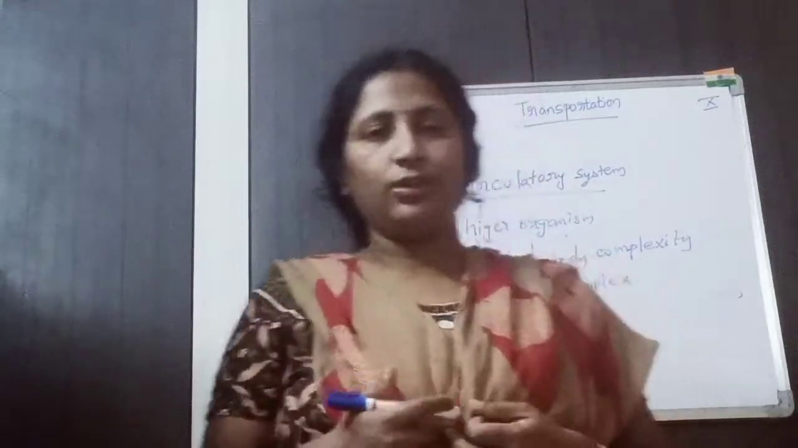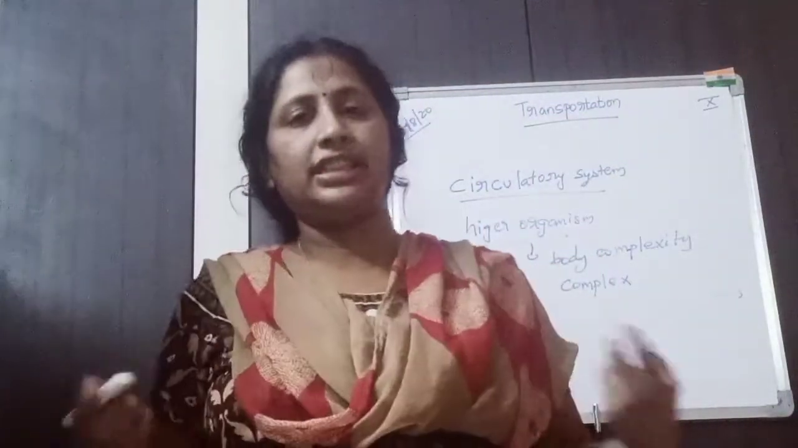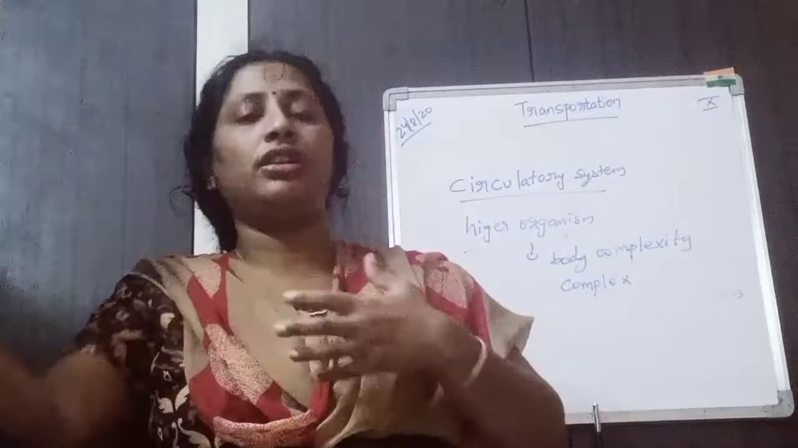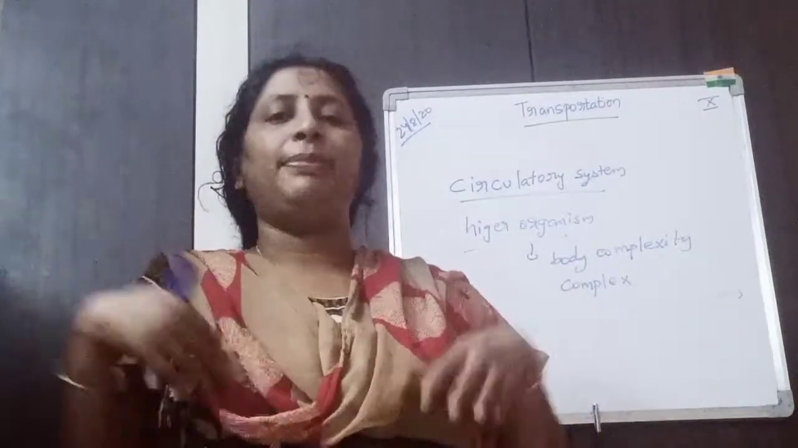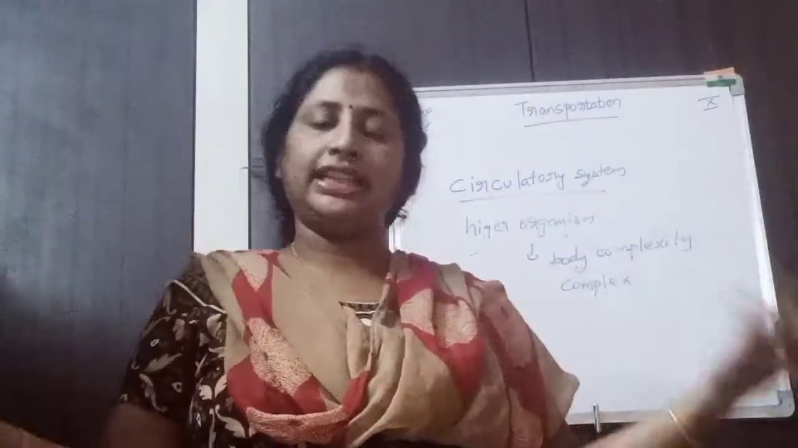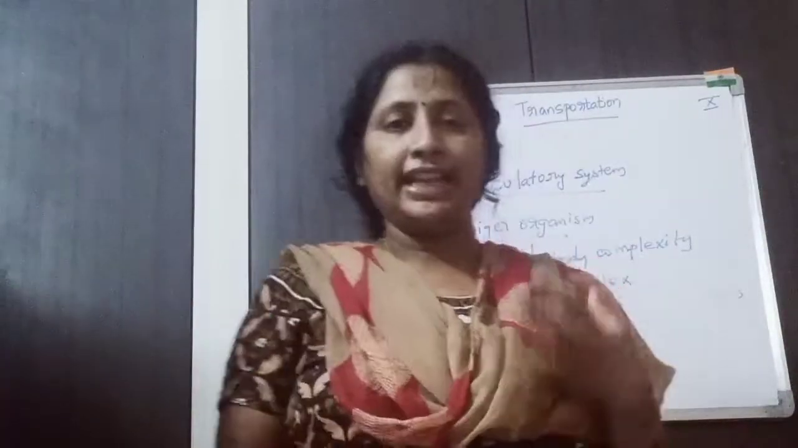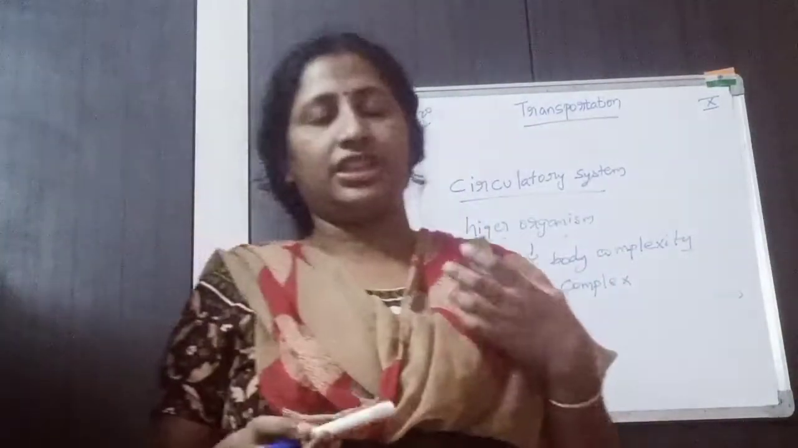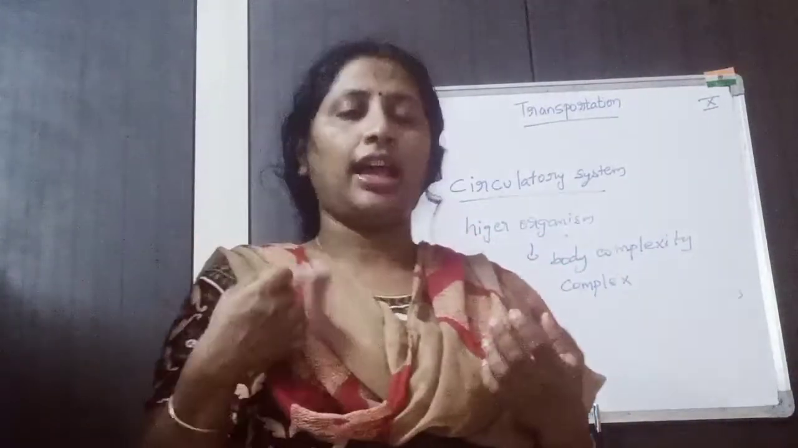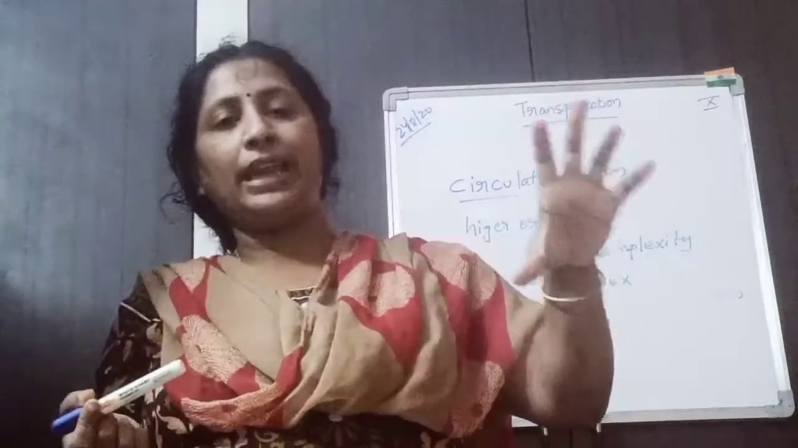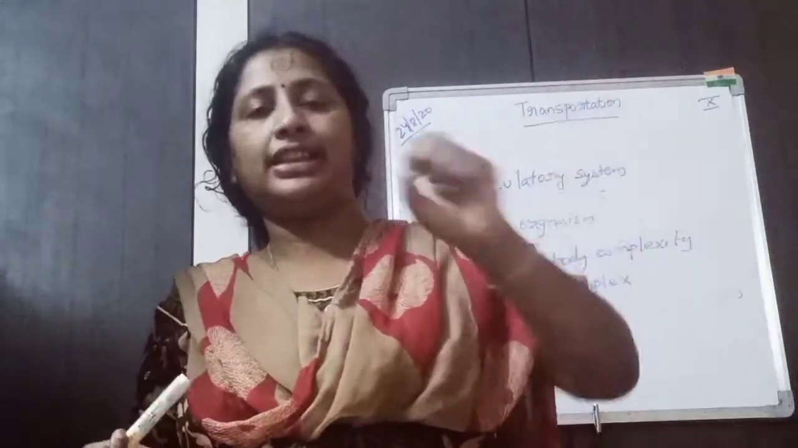Same with the nutrients. The small intestine absorbs the nutrients, and they are dissolved and again given to the blood, and the blood supplies the nutrients to each and every cell. So the blood is the main transportation system in our body. So where is the blood coming from? Heart. So the heart is the main organ which is involved in the transportation system.